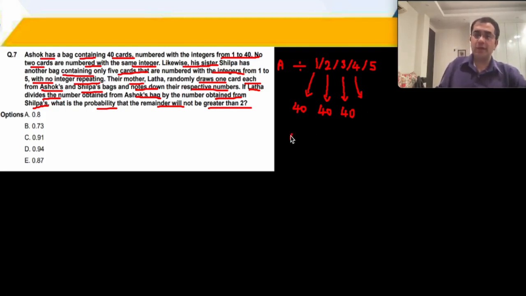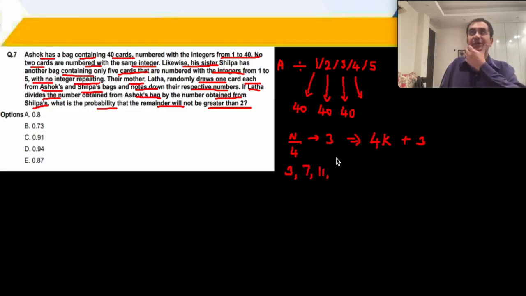So a number when divided by 4 gives a remainder of 3. Those numbers are of the form 4k plus 3. We count them out. You get 3, 7, 11 and so on: 15, 19, 23, 27, 31, 35, 39.